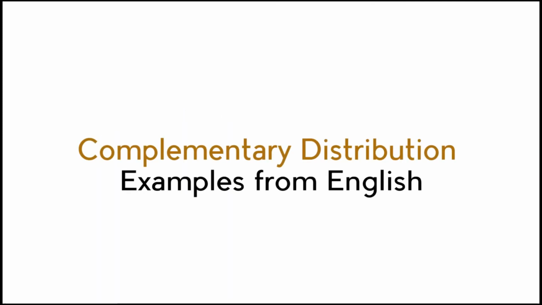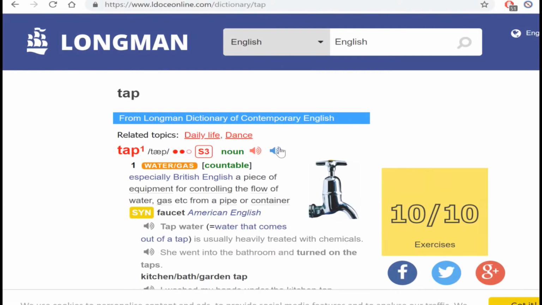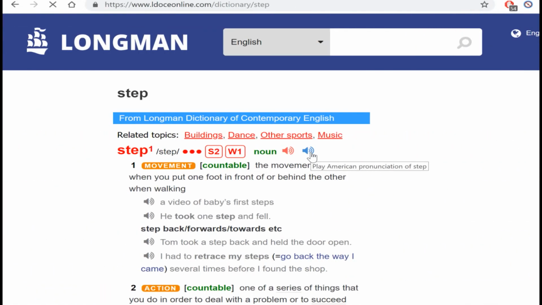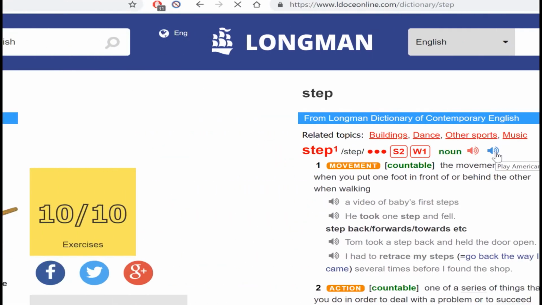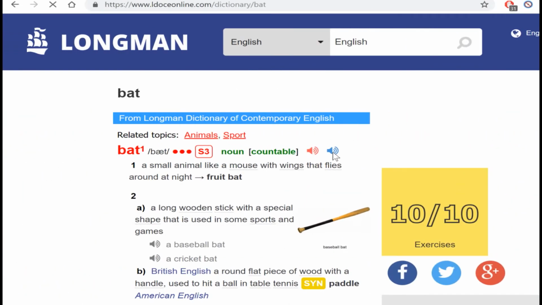Let me give you an example of three words: tap, step, and bat. I can go online and play these words. Tap, tap. The second word is step, step. Then bat, bat. Okay.